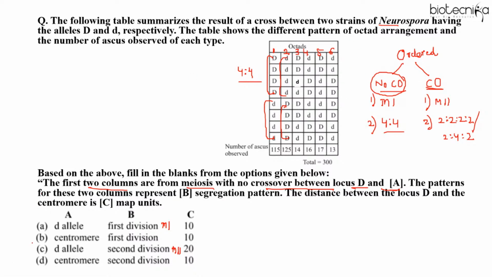So if you are saying centromere, our answer cannot be A and C. The answer will be between B and D. Whether it is first division or second division segregation, what is the ratio? These two one type, these two one type, these two, these two. So 2:2:2:2, right? And here again 2:4:2, right? So this occurs when there is a case of crossing over, right? Here also 2:4:2. So M2 or M1.